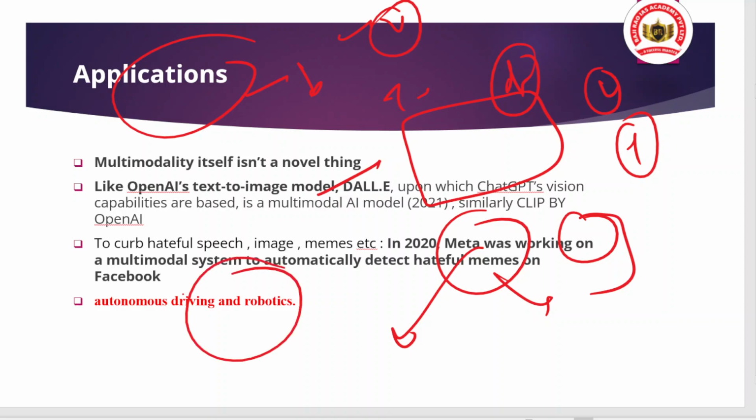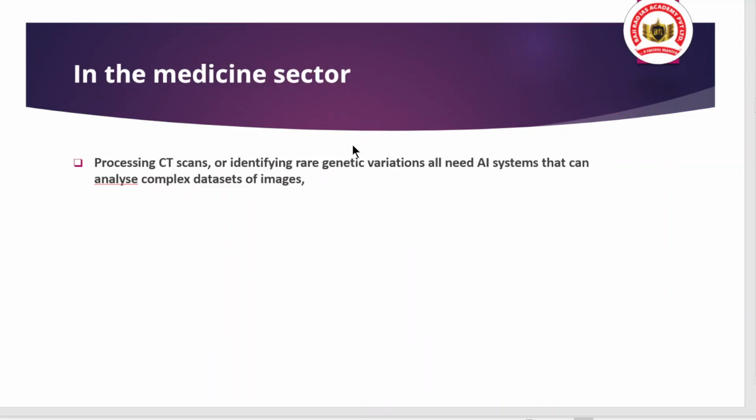And also this can be used in autonomous driving, cars and robotics, and in many more futuristic applications that are going to happen. And when we talk about the medical sector, like processing of CT scans, various CT scans occur on a daily basis, but a lot of data gets generated, so its processing requires time.